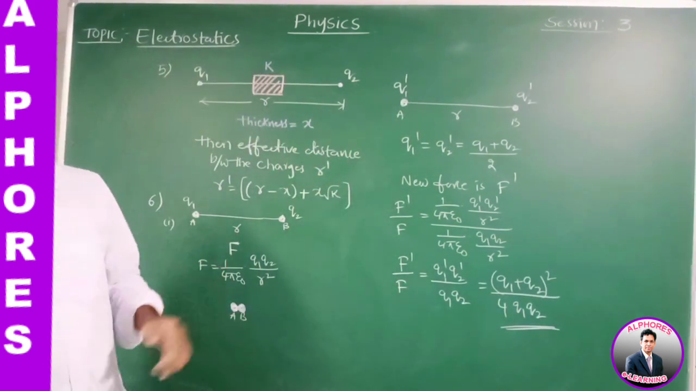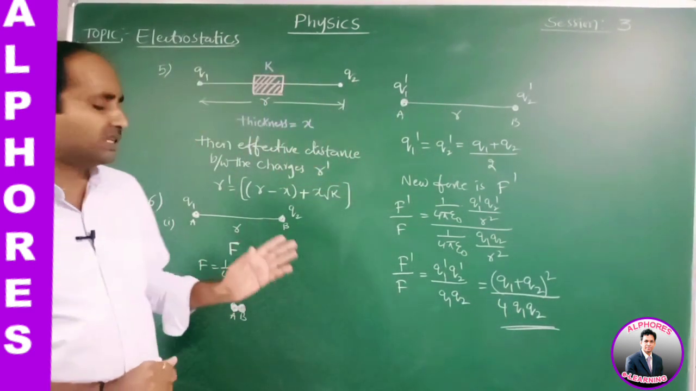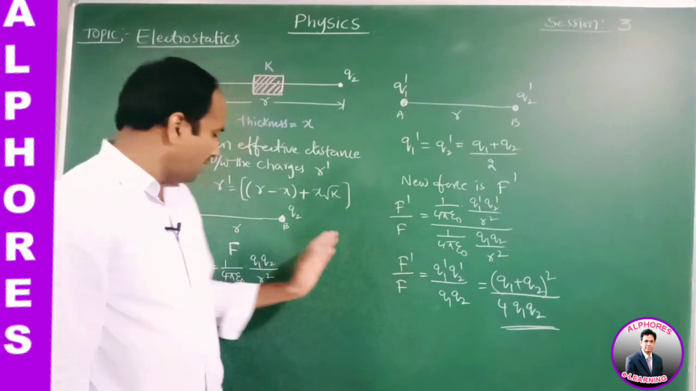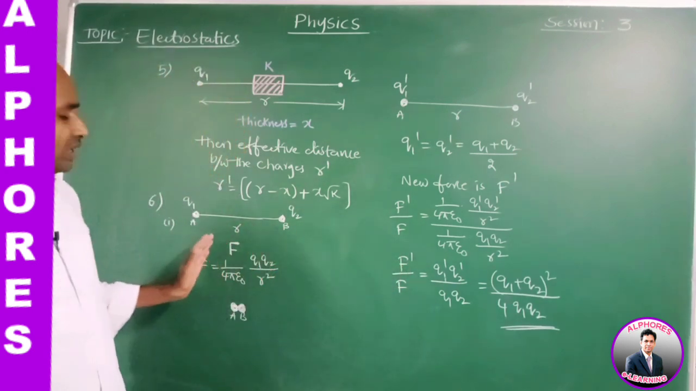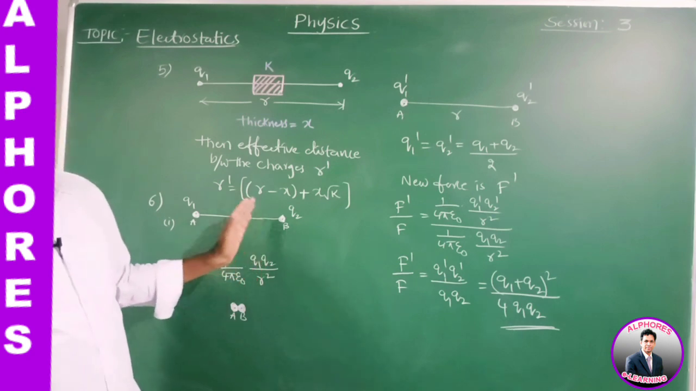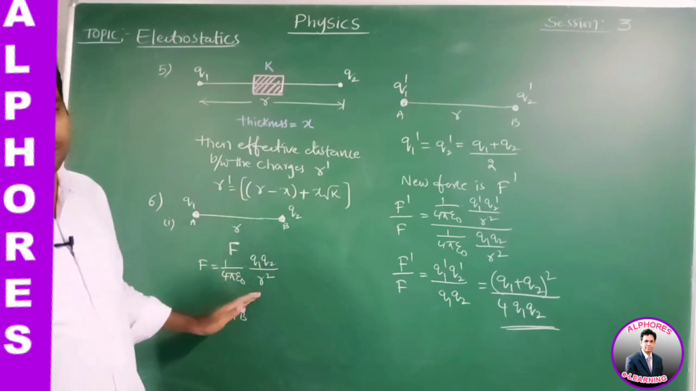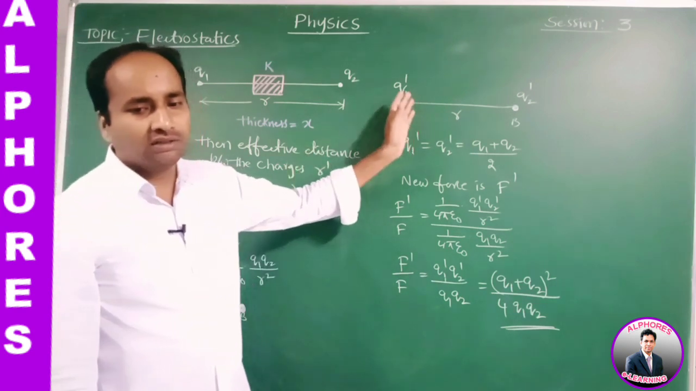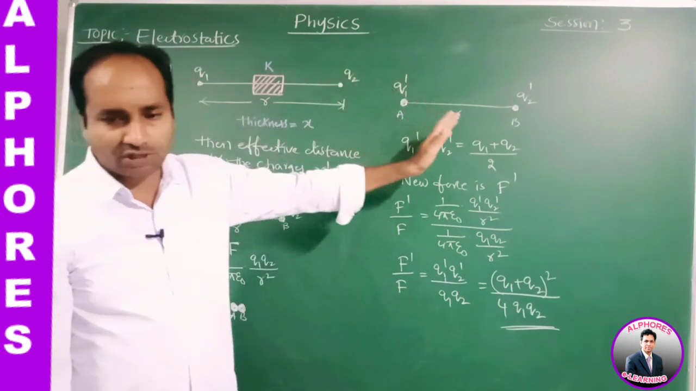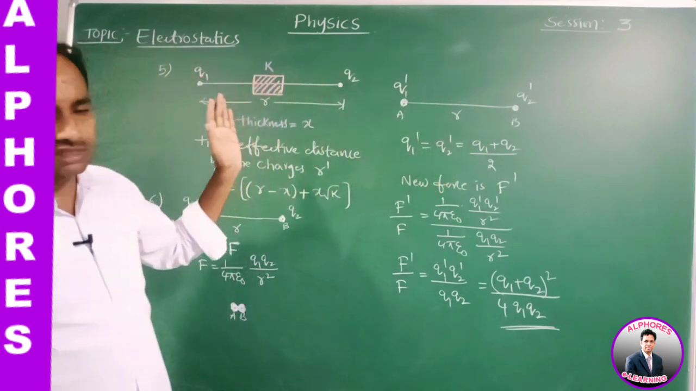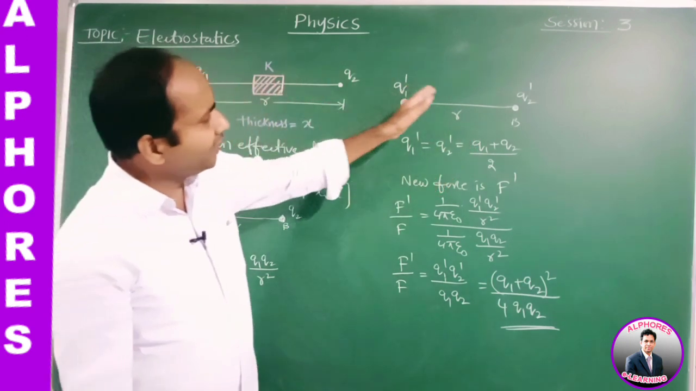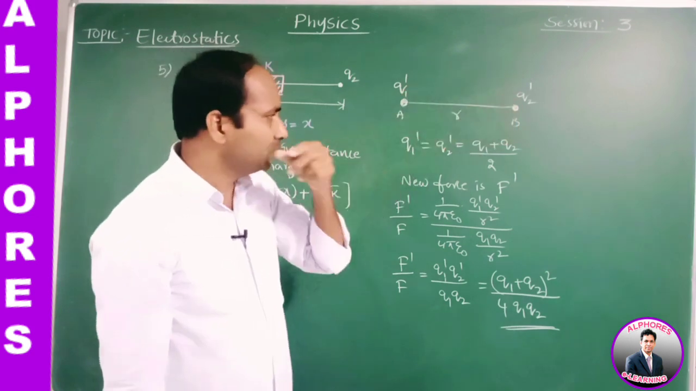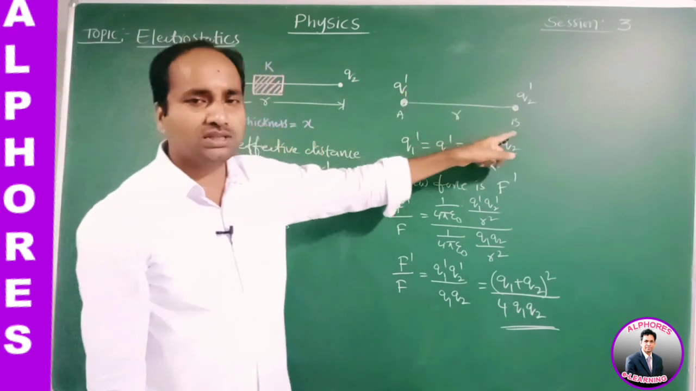When two point sized spheres carrying the charges Q1 and Q2, separated by a certain distance, exert the force F, and those two are brought in contact and separated to the same separation, then the final charges on the two spheres are Q1 dash and Q2 dash, which is equal to Q1 plus Q2 by 2.